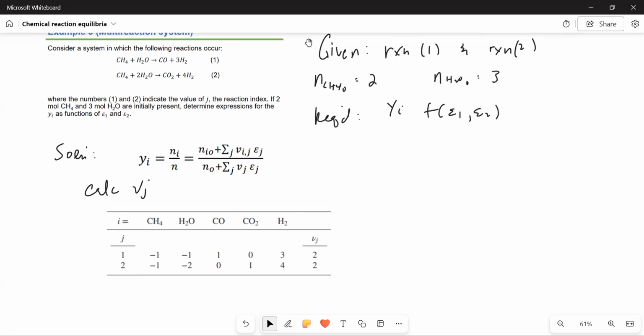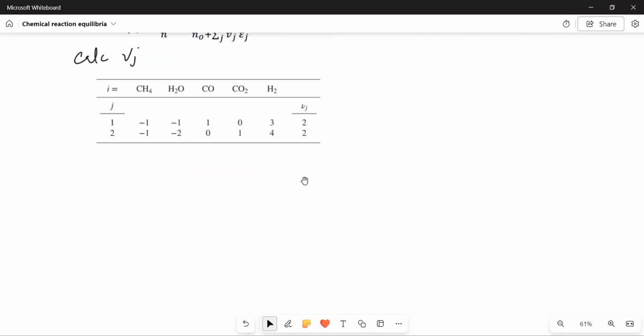Next step. Next, we calculate for n naught.